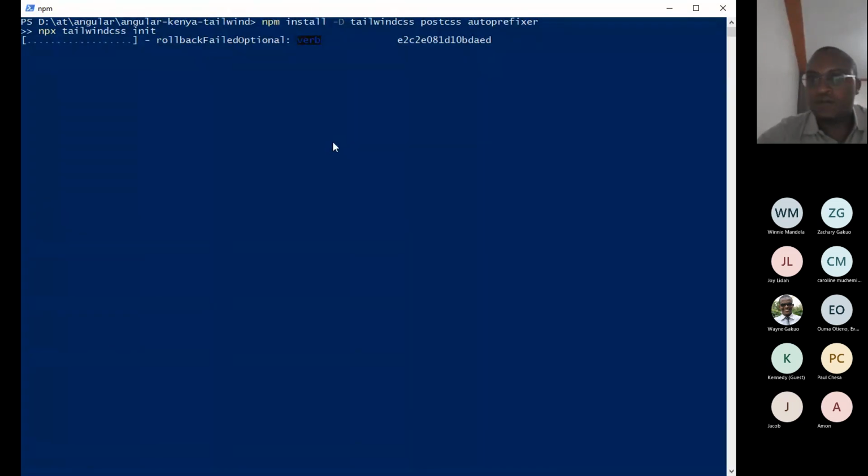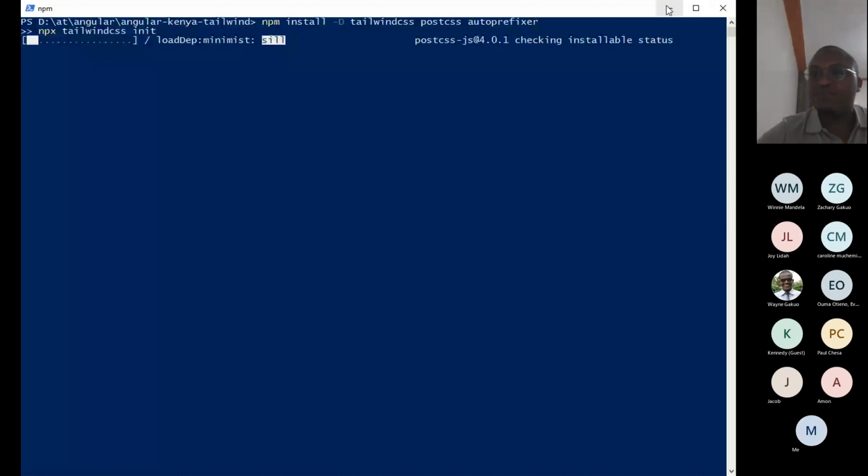We'll let it install. Yeah, so let me show you an example, tailwind.config.js, then I'll show you what basically it does.